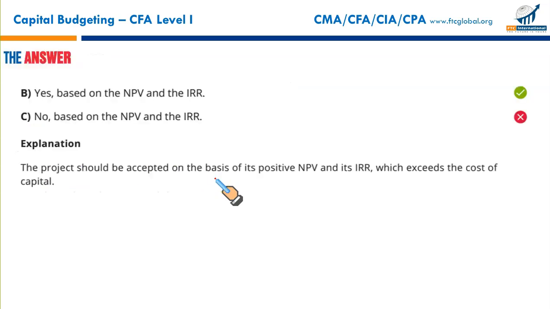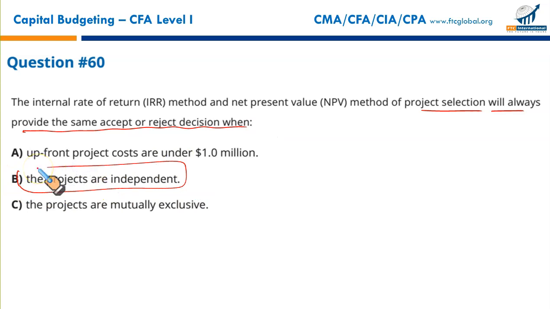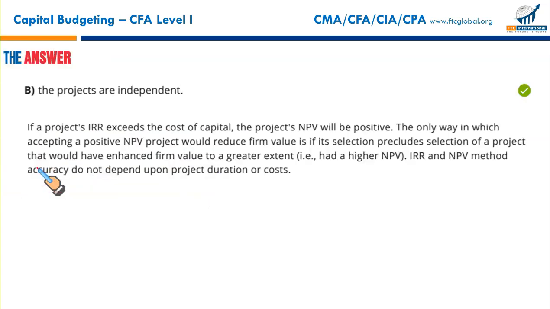Next. The internal rate of return method and the net present value method of project selection will always provide the same accept/reject decisions when the projects are independent. Look no further. That makes B the correct option.